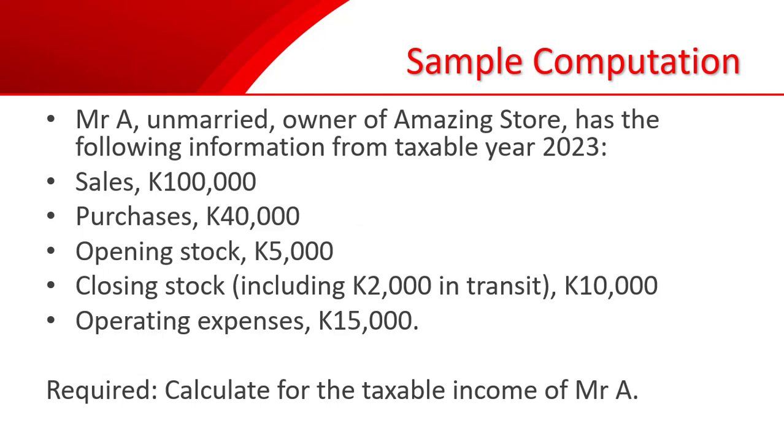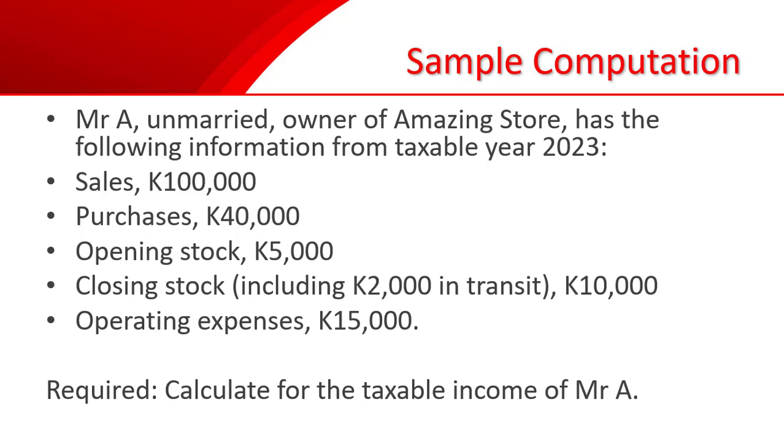Now let's have a sample calculation here. Mr. A, unmarried, owner of Amazing Store, has the following information from taxable year 2023. He got sales of 100,000 kina, purchases of 40,000 kina, opening stock of 5,000 kina, and closing stock of 10,000 kina, but it includes 2,000 kina in transit.